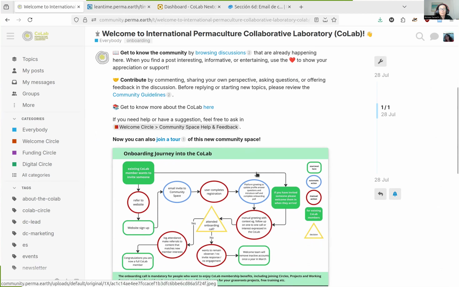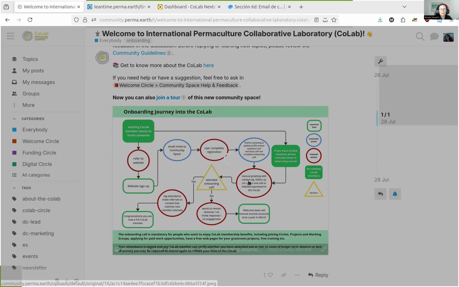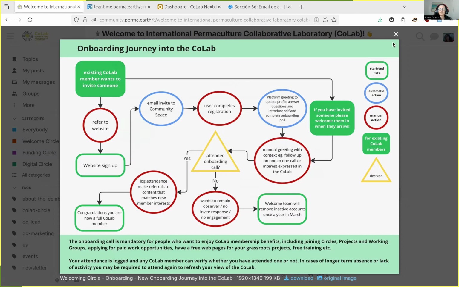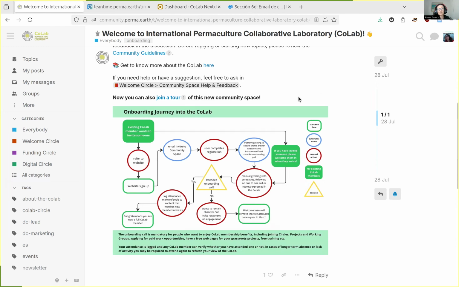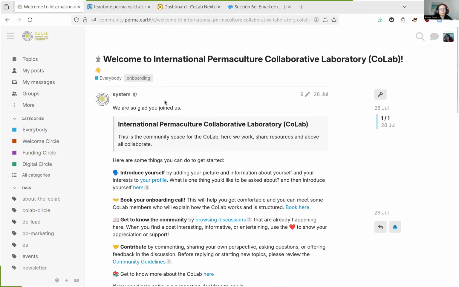An onboarding call is important so that you are a full member of the CoLab, and once you have completed the onboarding call, you can enjoy full CoLab membership, including joining circles, projects, and working groups, applying for paid work opportunities, have a free webpage for your grassroots project, there's free training, and so on and so forth. The onboarding call is usually 1 hour, and you can book in advance, basically by going through this. Remember, this is in the Everybody channel on the post that is Welcome to the International Permaculture Collaborative Laboratory.